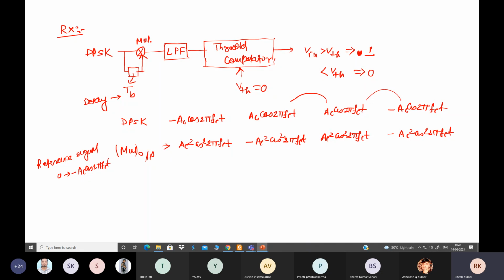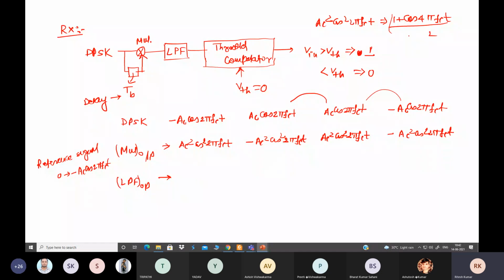Now what will be the low pass filter output? The low pass filter acts as an integrator. The higher frequency terms beyond the cutoff frequency will be eliminated, and fc is the higher frequency. So when you break this term, Ac square cos square 2 pi fct, we can write it as Ac square times 1 plus cos 4 pi fct divided by 2.